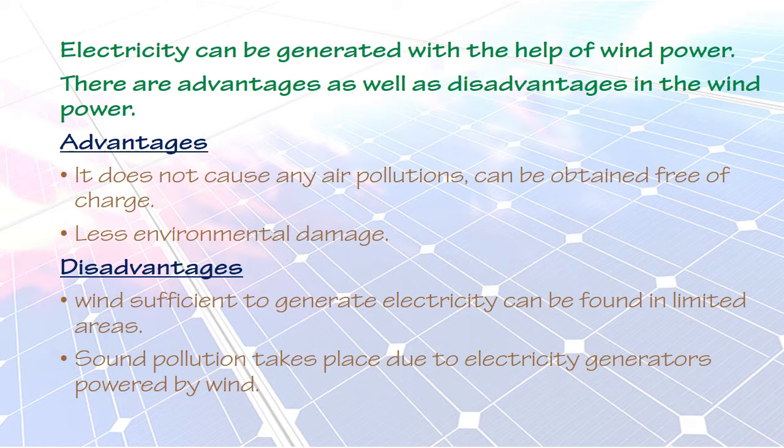This sufficient amount of wind flow can be identified only in limited areas. Sound pollution takes place due to electricity generators powered by wind. Okay, in the next slide, we'll see how we can generate electricity by using wind power.